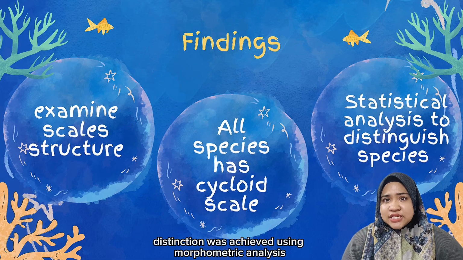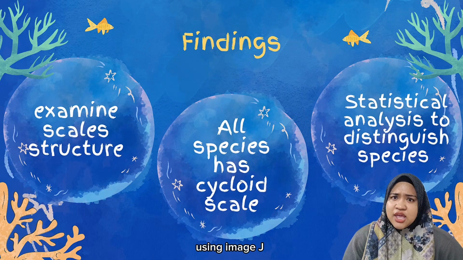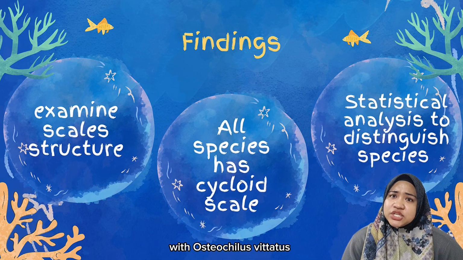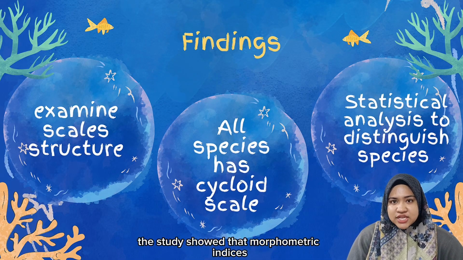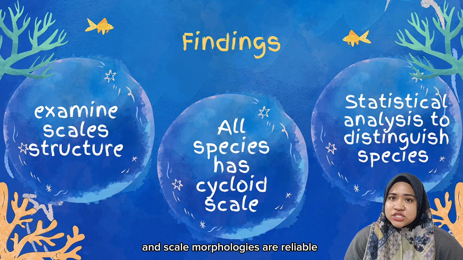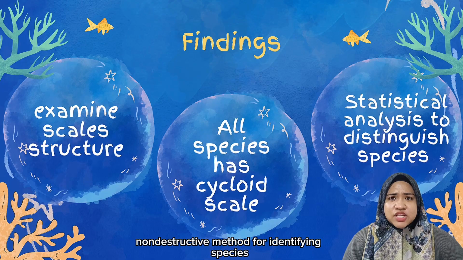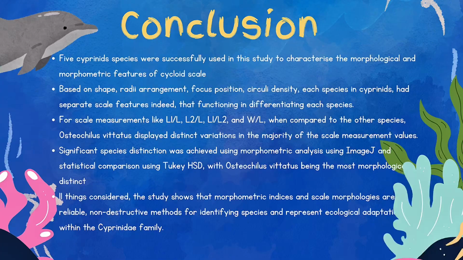Significant species distinction was achieved using morphometric analysis using ImageJ and statistical comparison using Tukey HSD, with Osteochilus vittatus being the most morphologically distinct. All things considered, the study showed that morphometric indices and scale morphologies are reliable, non-destructive methods for identifying species and represent ecological adaptation within the Cyprinidae family.